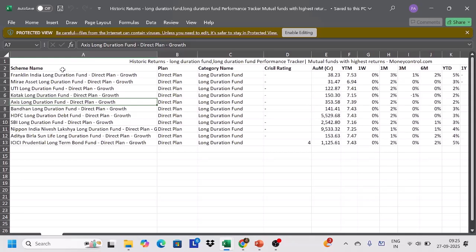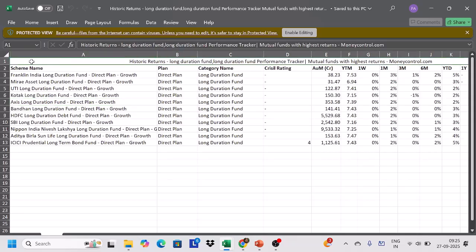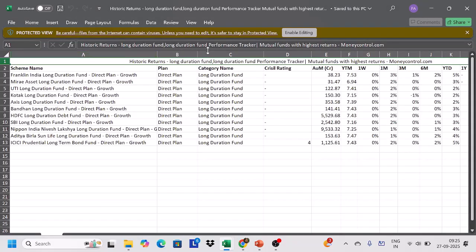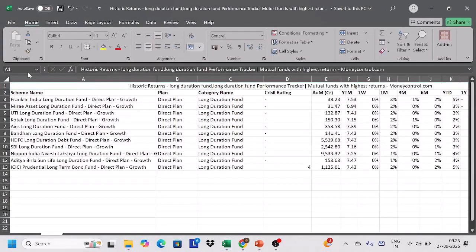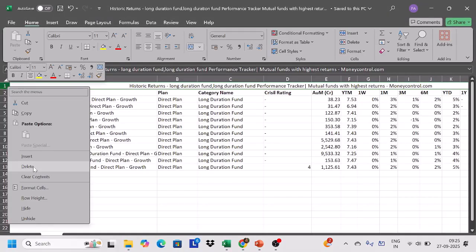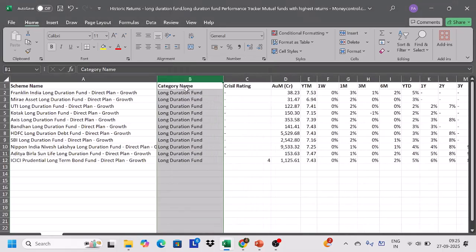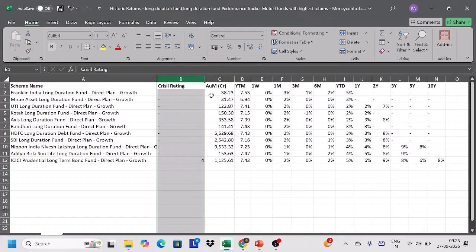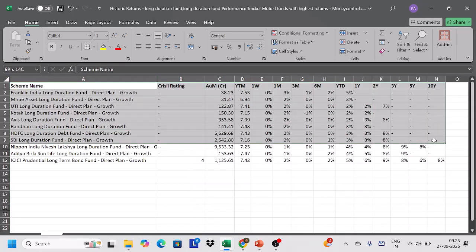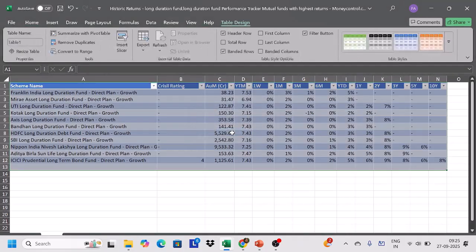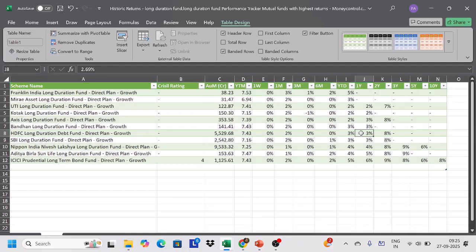Okay, so these are the longer duration bonds. There are very few funds in this category. So what I'm doing is deleting the first row, and then deleting the direct plans row because we don't need it. And similarly, the category type, because we know it's a long duration fund. And then we see how much return these funds have generated. Okay, so we do Control T and change the color.